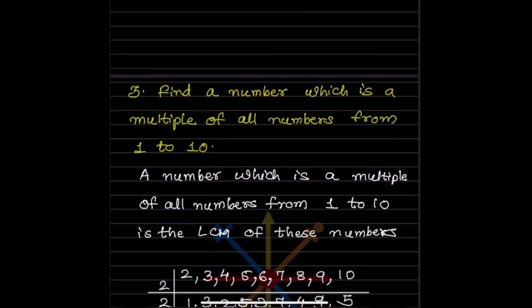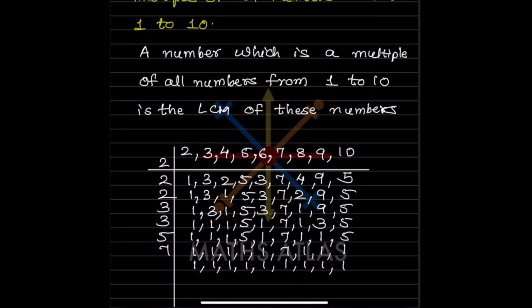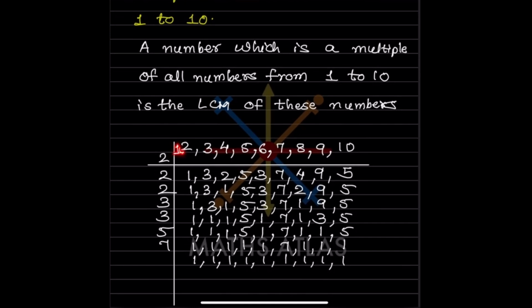Find a number which is a multiple of all numbers from 1 to 10. A number which is a multiple of all numbers from 1 to 10 means we have to take the LCM of all the numbers from 1 to 10. We need not take 1, since 1 is always going to be 1. So we'll start with 2, 3, 4, 5, 6, 7, 8, 9, 10 and take the LCM.